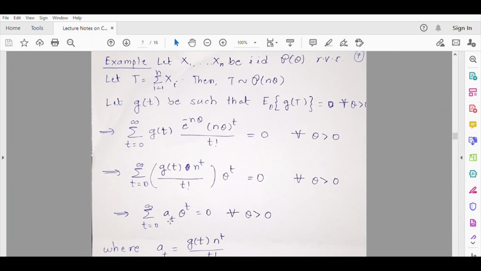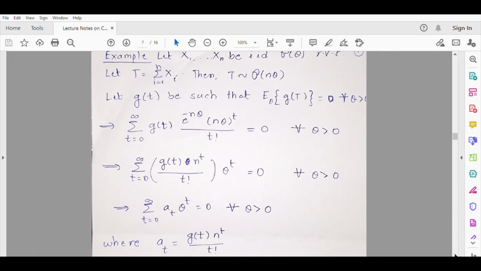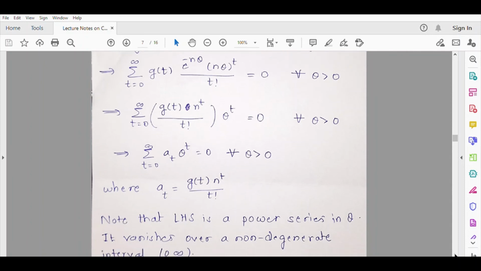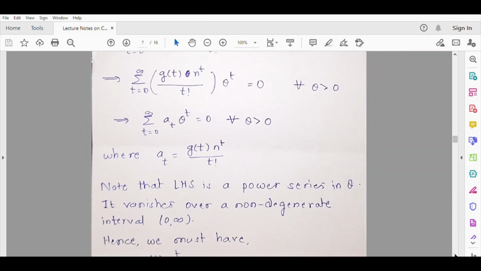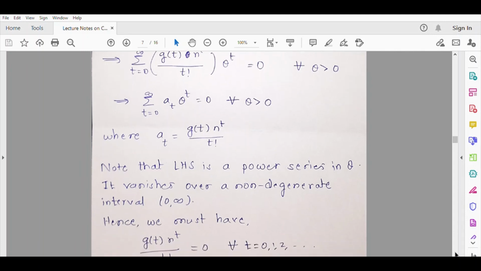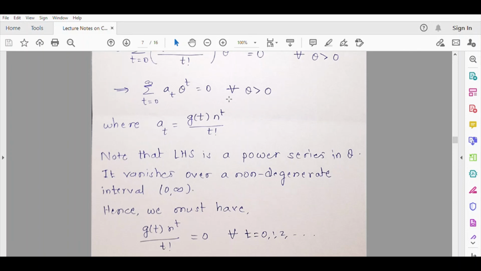Because the power series is vanishing for every theta greater than 0, it means every coefficient, of all powers of theta, should be 0. Then only you can have this. So all coefficients of all the powers of theta are 0, means a_t is equal to 0 for every t.